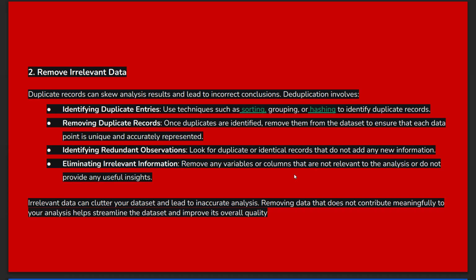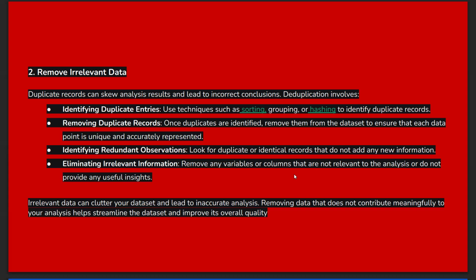So deduplication involves, first, identifying duplicate entries. First of all, we have to identify whatever duplicate entries are available in the data set. To identify those duplicate entries, we have some techniques like sorting, grouping, or hashing. By using sorting, grouping, or hashing techniques, we can identify the duplicate records.